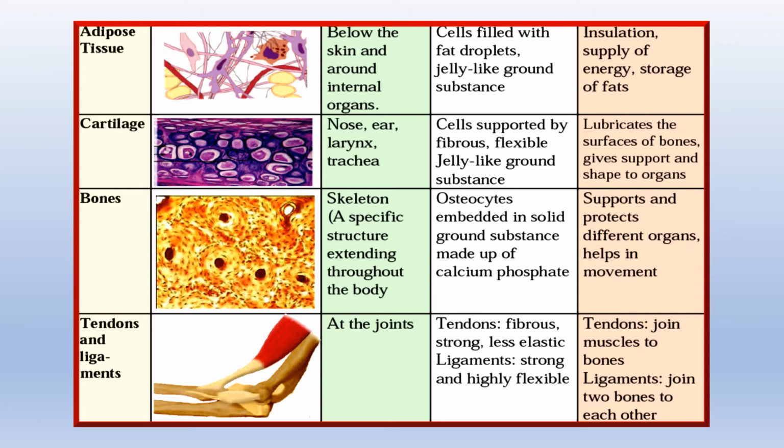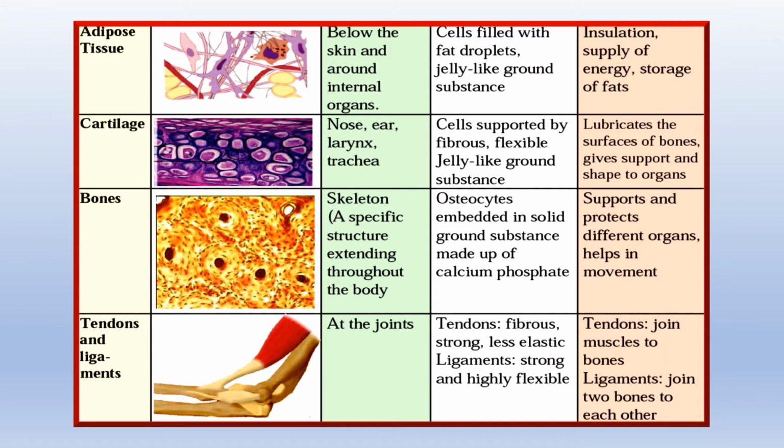The next tissue is the cartilage, present in the nose, the ear, the larynx and the trachea. If you touch your nose, that hard substance is not a bone, it is cartilage. Similarly, if you touch the outer surface of your ear, there's a hard substance there called cartilage. Now these are cells supported by fibrous, flexible cells in a jelly-like ground substance. Okay. Now the cartilage lubricates, keeps things moving without getting stuck. It lubricates the surfaces of bones and gives support and shape to the organs.